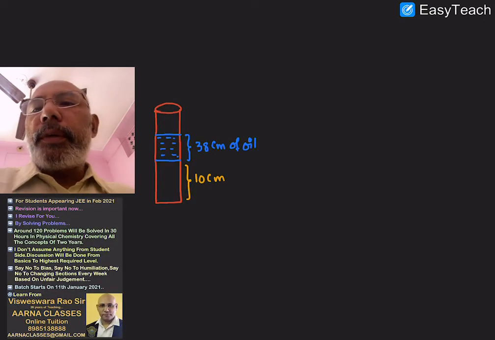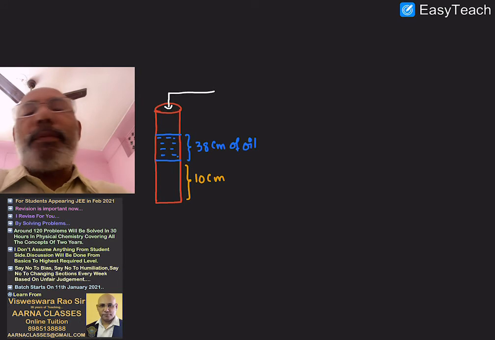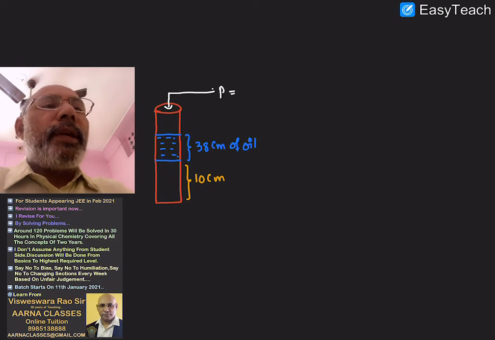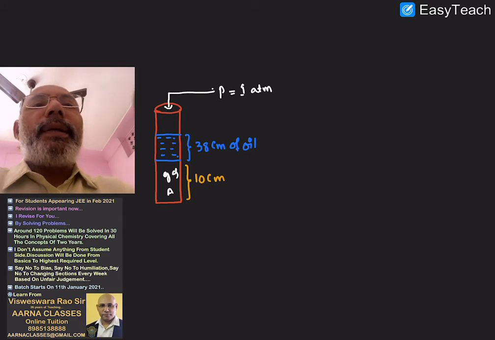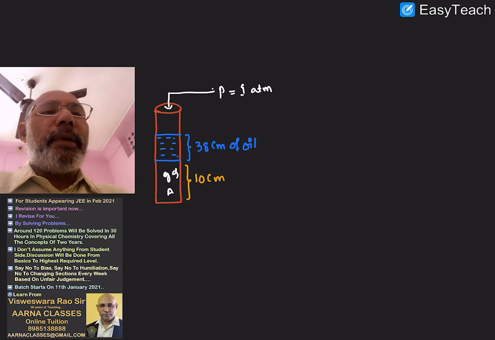So now I am going to solve this problem. The same figure I have taken. Open and vertically upwards means definitely it is feeling pressure from the atmosphere. So the pressure from the atmosphere is 1 atmosphere. This particular gas, gas A, has a total pressure from the atmosphere and also from the oil. Atmospheric pressure is equal to 1 atmosphere, everybody knows that.